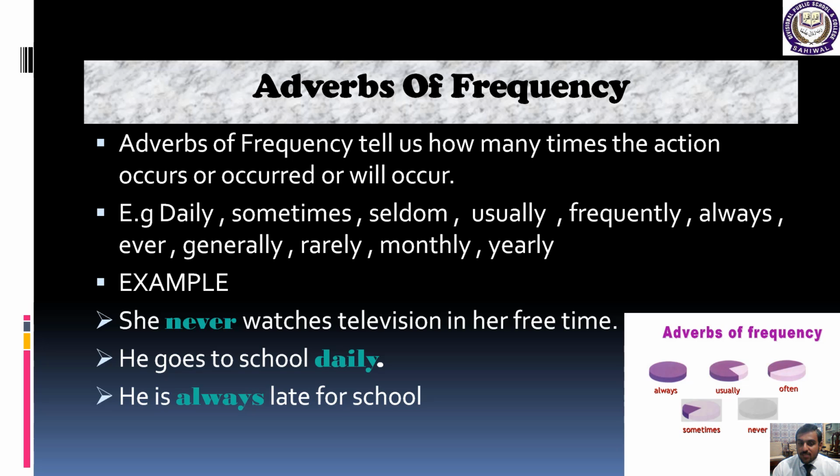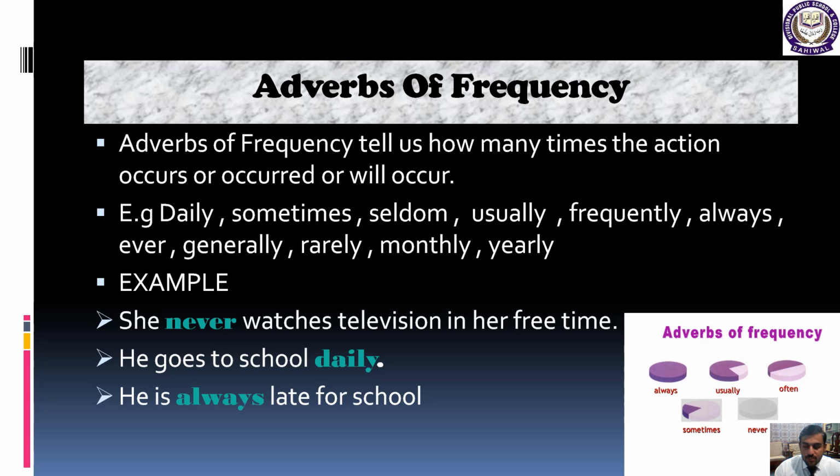Now students, as you can see, these words are telling us how many times the action will occur. Now these words are actually giving us some signal. So here are examples, and I hope through these examples you can easily understand. The first example: she never watched television in her free time. He goes to school daily. He is always late for school.